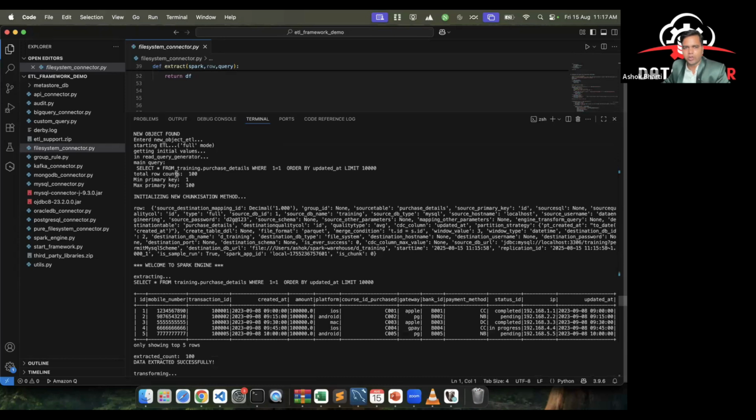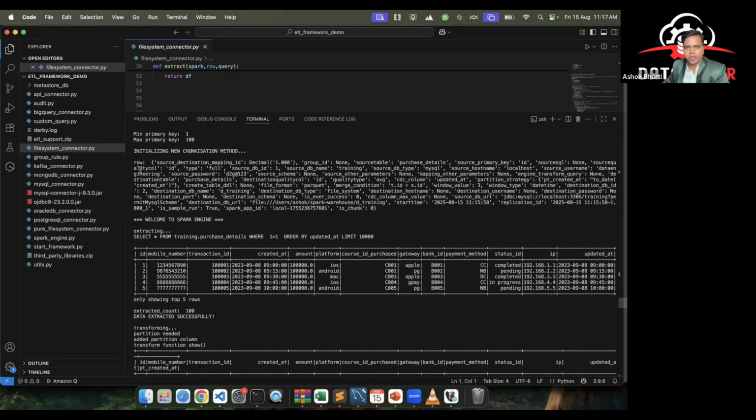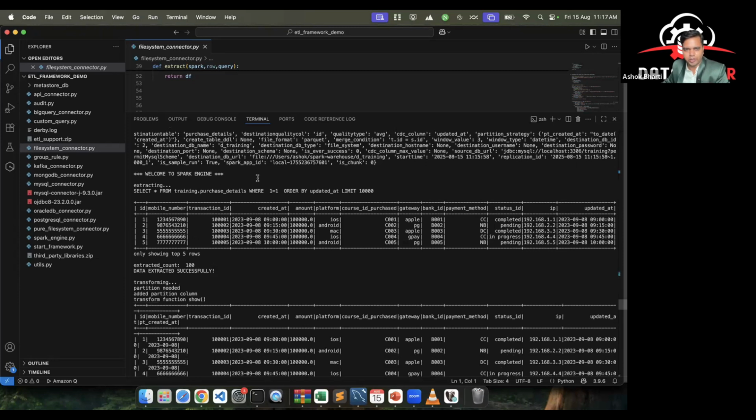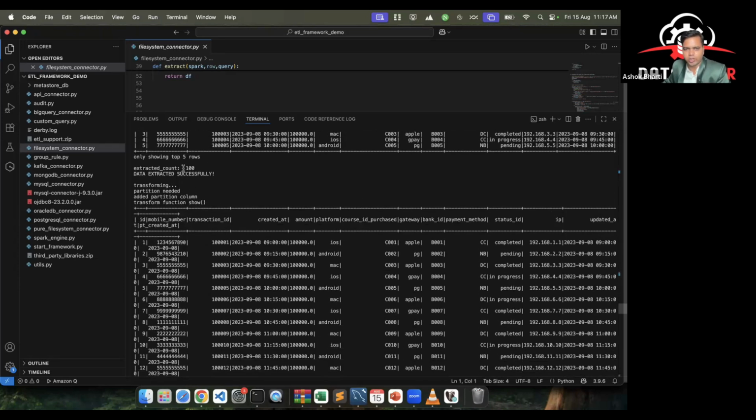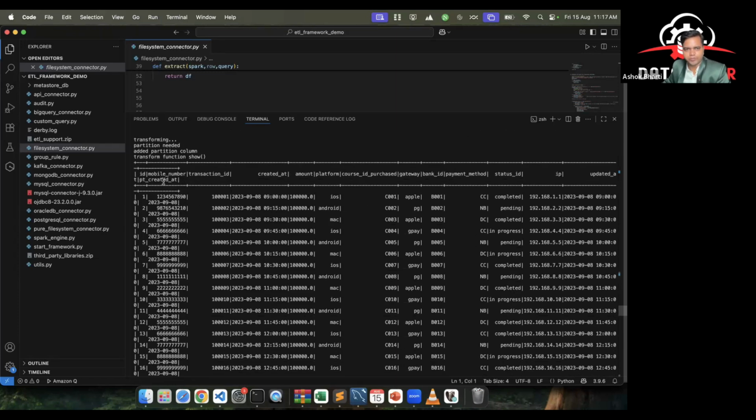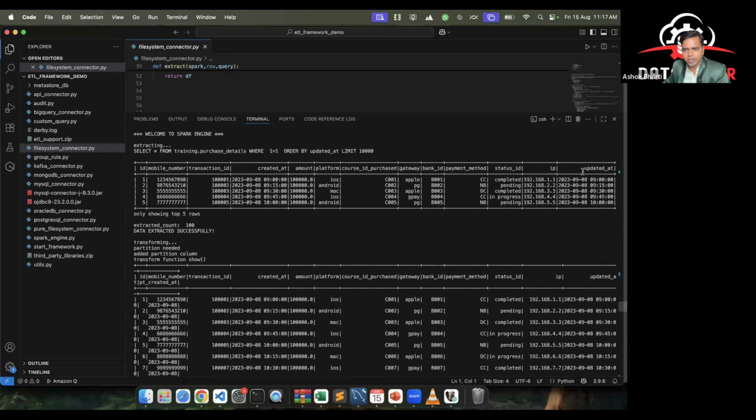It is saying that a total of 100 rows are there, which we are going to choose and extract. Then it reprints the same queries, and then it extracts the data. It is printing a sample here, 5 rows. Then it shows that a total of 100 rows are extracted. And then transformation is happening. You can notice that the last column is updated at, but there is something called partition.